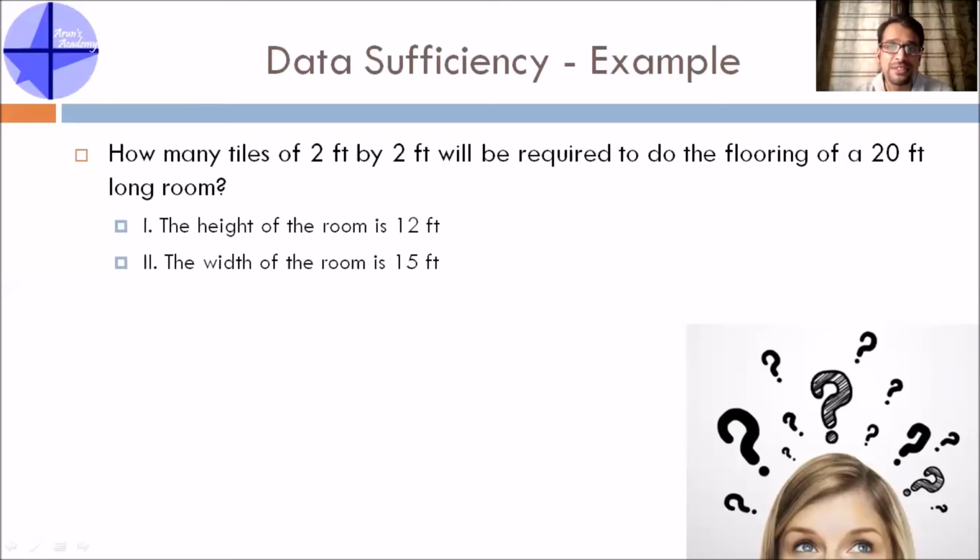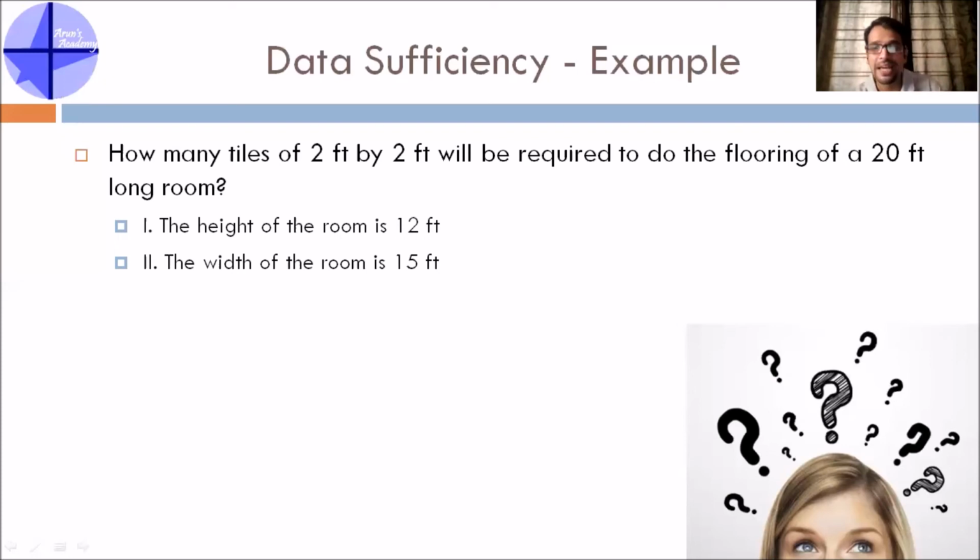If you see the first substatement, it says the height of the room, which is unnecessary. I don't even need the height of the room to calculate the answer for this question. But I would definitely need the width, right? If I don't know the width of the room, I will not be able to tell you how many tiles will be required. So in this case, the second statement is definitely required. First statement is unnecessary.